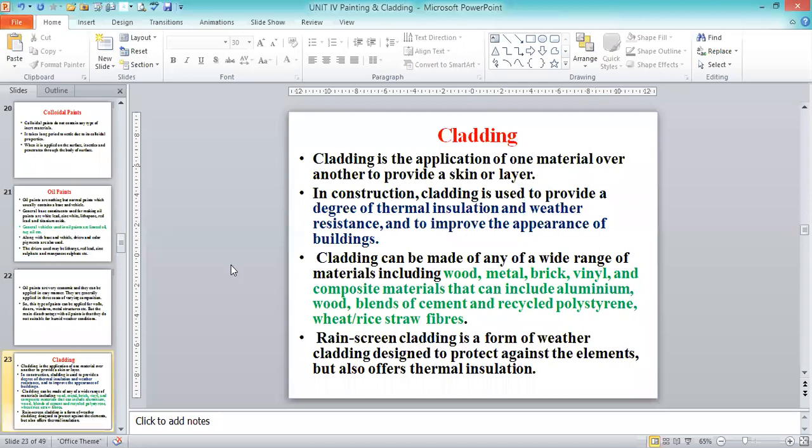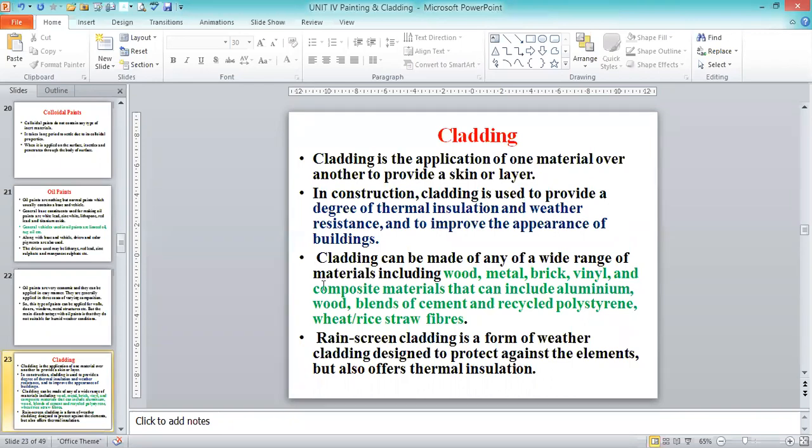So above the building's external surfaces, we are going to provide one more covering surface, such that it will be protected from everything. In construction, cladding is used to provide a degree of thermal insulation and weather resistance, as I already told you, and to improve the appearance of the building. Weather resistance and thermal insulation deal with expansion and contraction under varying temperatures. For that, one of the components we are going to use is known as cladding.